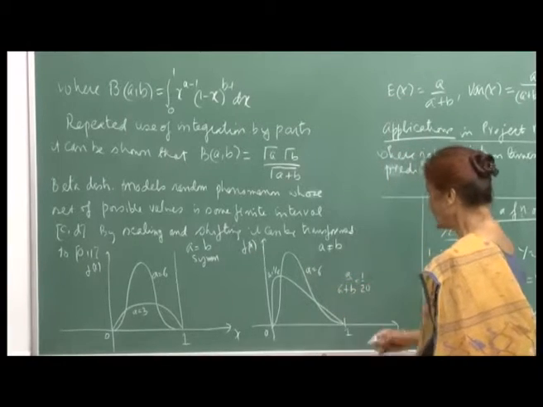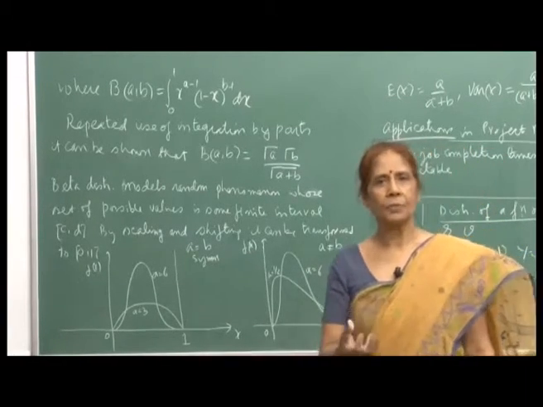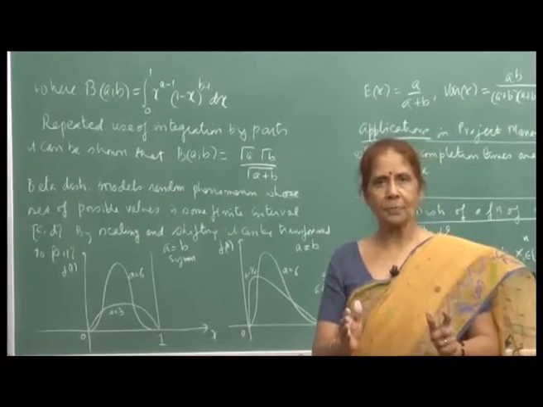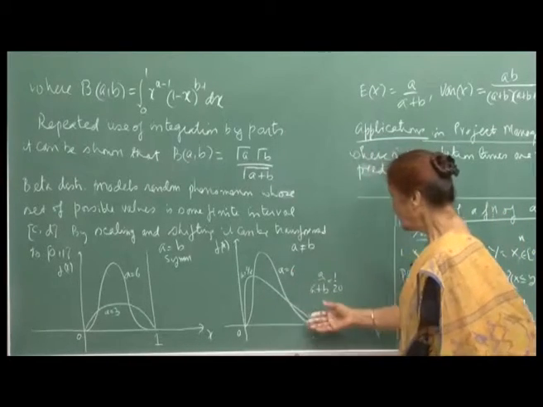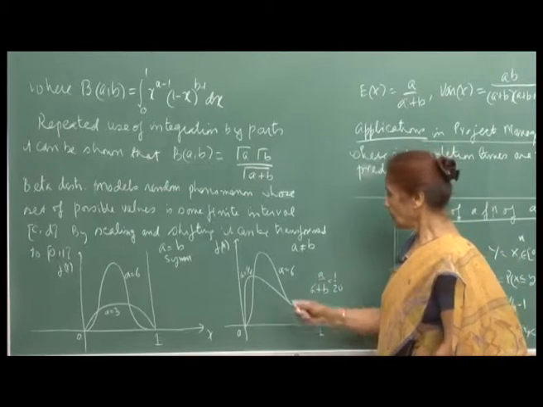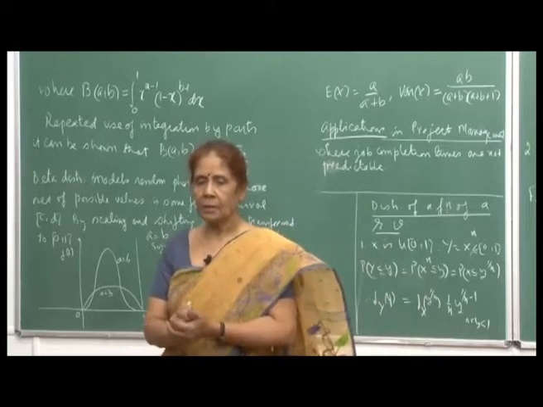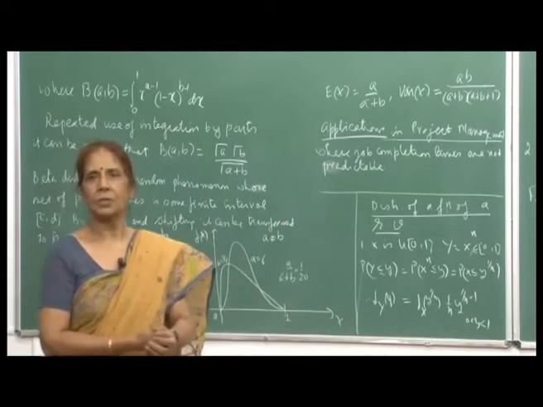So, therefore, beta distributions fitted the bill very well, because here was a distribution which has a finite span, and even though it is a continuous distribution, it was not symmetric, and so on. So, huge projects had their time estimations made using beta distributions.